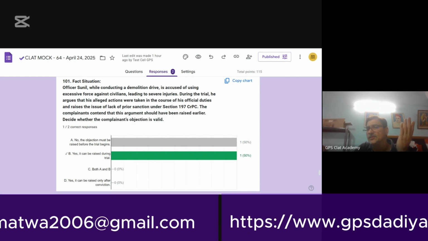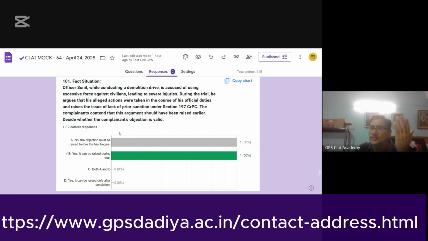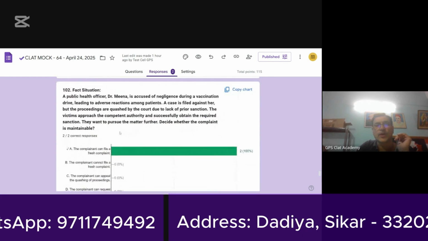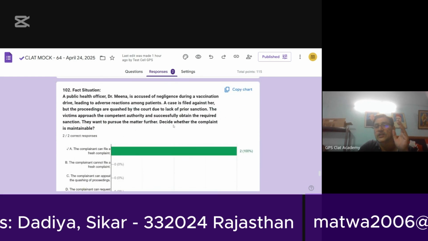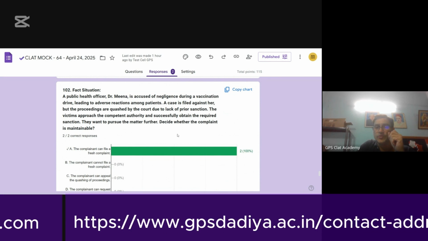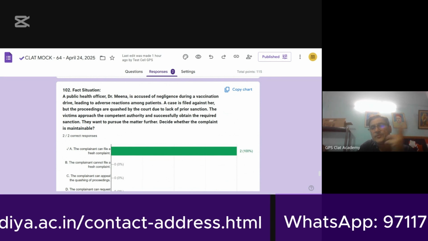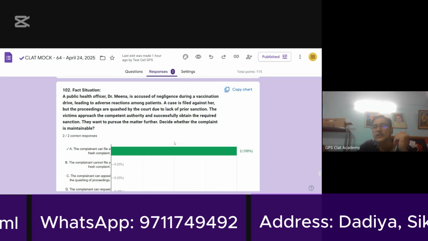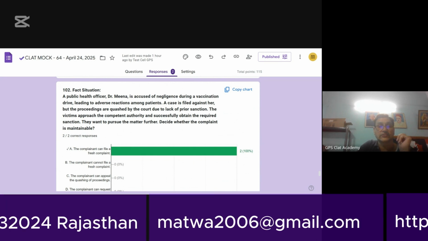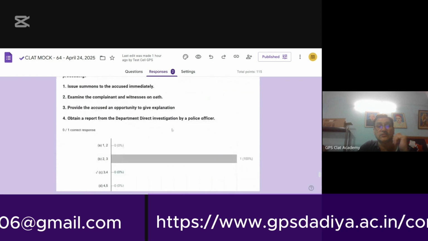It can be raised at the time of taking cognizance. It can be raised at the time of issue of summons. It can be raised at any time. There is no bar. Once the law grants you this kind of immunity, the immunity cannot be taken away merely because it was not taken at a particular stage in the case.